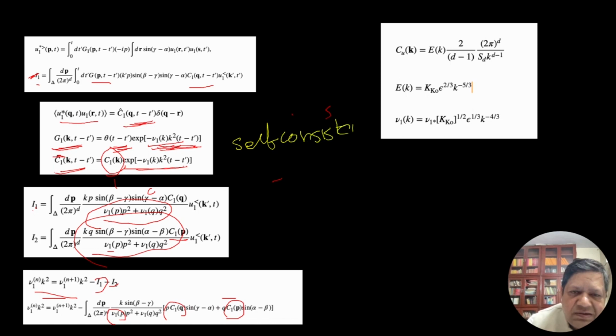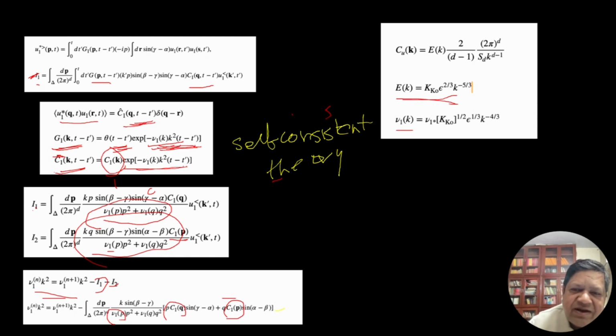Self-consistent theory. We'll assume some form of nu1 and C(k) and see whether this solution satisfies this equation or not. So what is the form of E(k)? We use this k^(-5/3) Kolmogorov spectrum, and we'll see whether we are getting some useful, or rather consistent, solution or not.